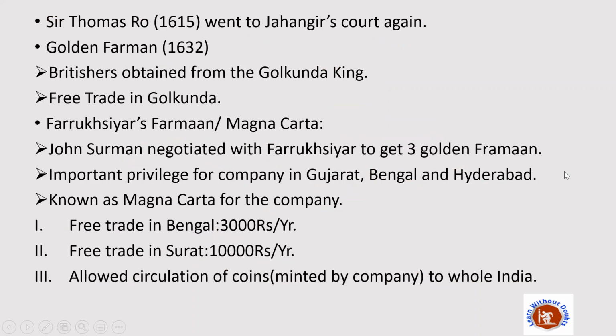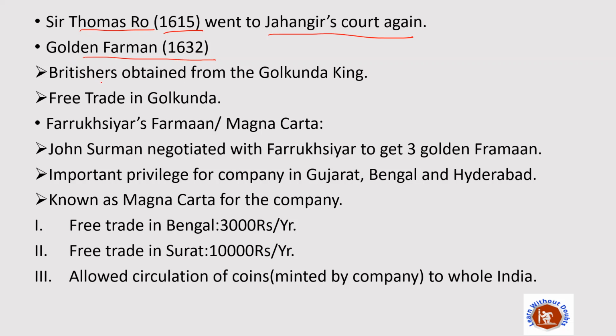So after Captain Hawkins, the next important personality from Britain who arrived in India was Sir Thomas Roe. Sir Thomas Roe arrived in India in 1615 and he also went to Jahangir's court. Now the very important point: they obtained a golden farman in 1632.